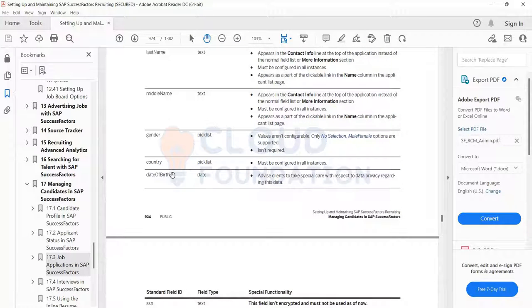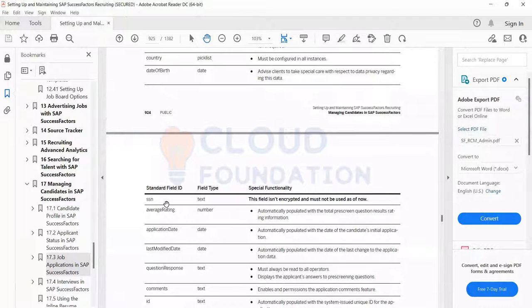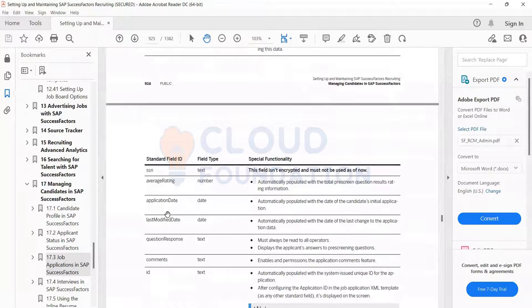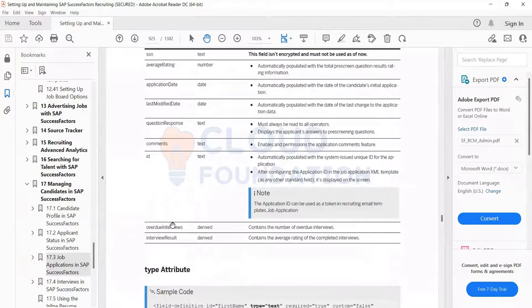Next is country, date of birth, and SSN is related to us. These are all the standard fields. What is available, we add.